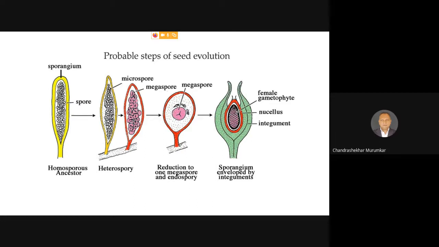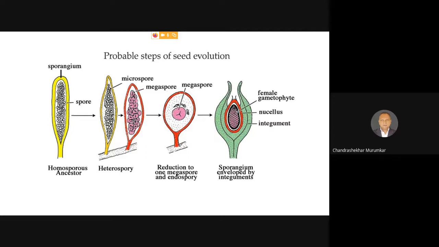You can see we have started right from the homogeneous ancestor, which is homosporous. That is, all the spores are equal. From there, the central image number 2, where it is written heterospory, where you can see again there are 2 cones, but these 2 cones are containing 2 different sizes of megaspores and microspores. The microspores are small in size and many in number. Megaspores are large in size and fewer in number.